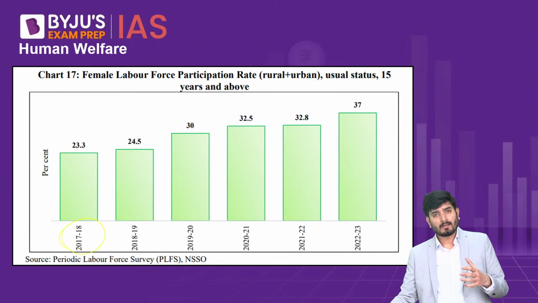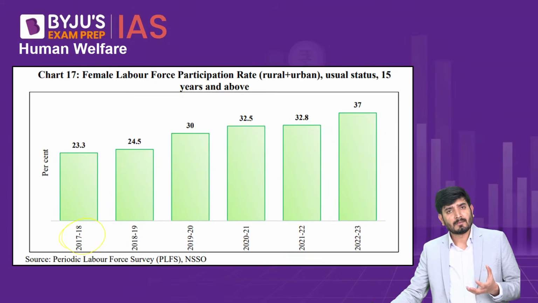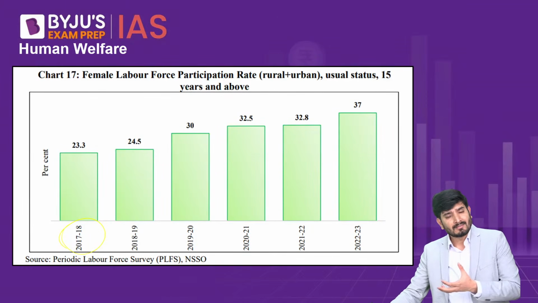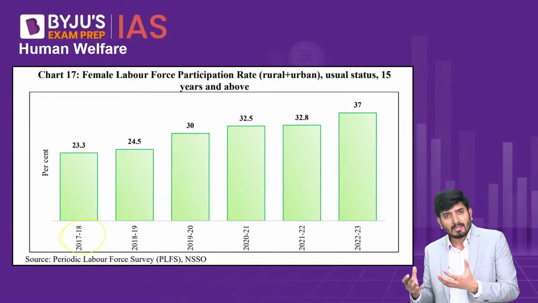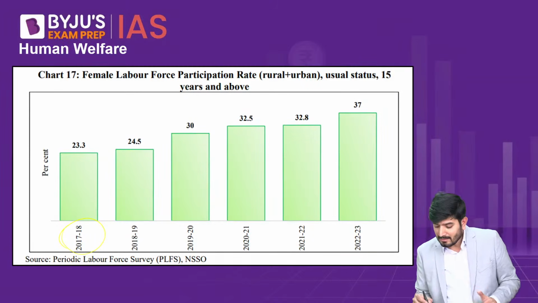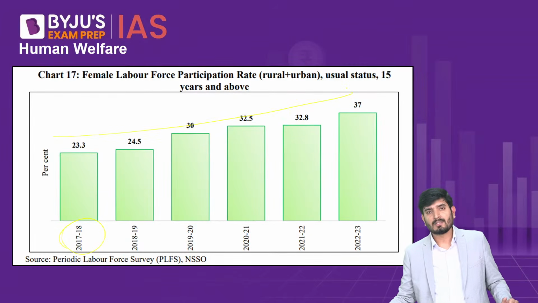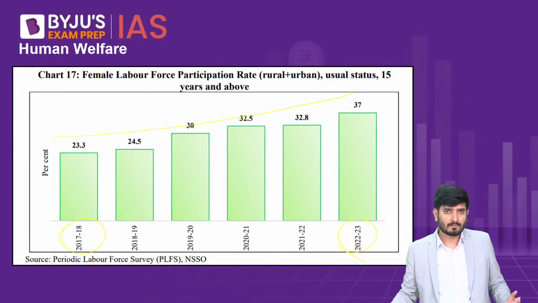If women are more secured, more empowered, more financially independent, more linked to businesses and entrepreneurship, definitely they will participate more in the economy. They will be participating more in the labor force. And this increase in the labor force participation rate from 2017-18 to 2022-23 is no surprise, therefore.